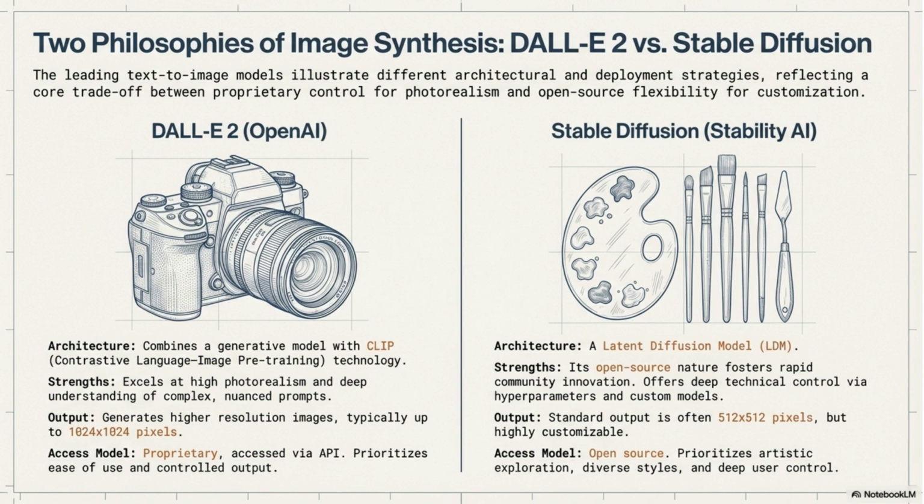Two leading text-to-image models, DALL-E 2 and Stable Diffusion, illustrate different philosophies. DALL-E 2 is proprietary, excelling at photorealism. Stable Diffusion is open source, offering greater flexibility and customization through its community-driven innovation.